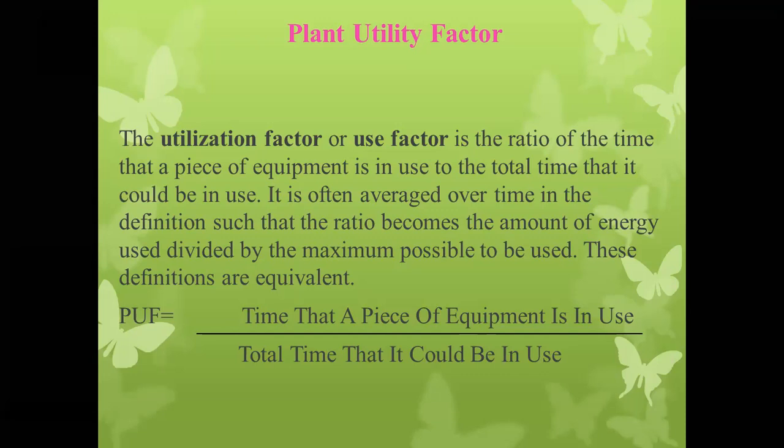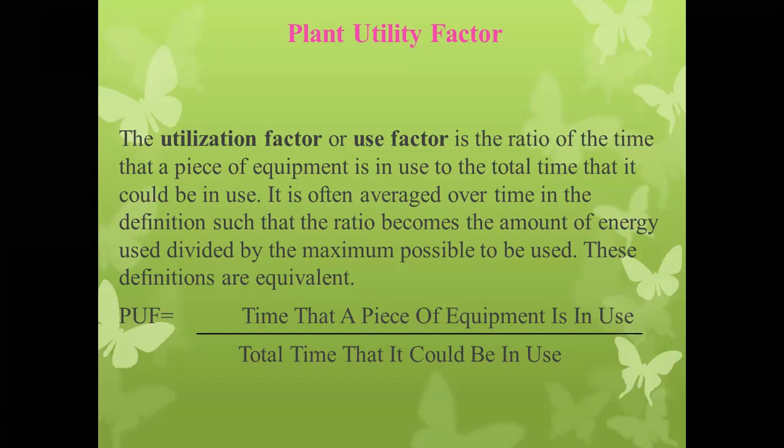So what does plant utility factor mean? Suppose we have a hydroelectric power plant working for, suppose, 18 hours, but the plant should work for 24 hours. If we take the ratio of 18 hours divided by 24, we will get the plant utility factor, or plant utilization factor, or plant use factor of that hydroelectric power plant.